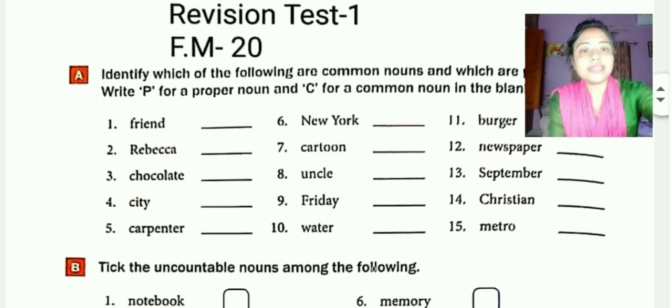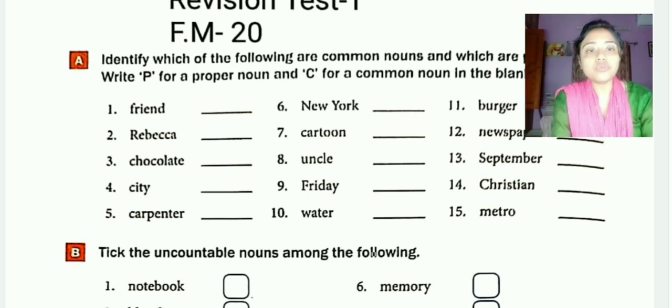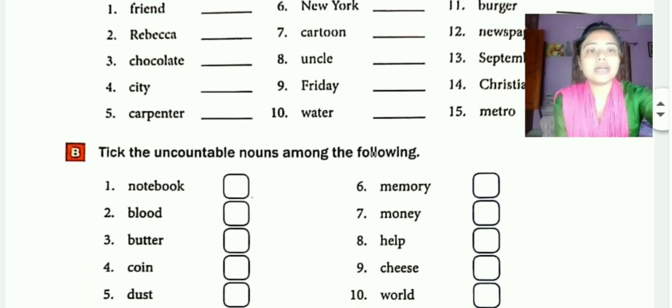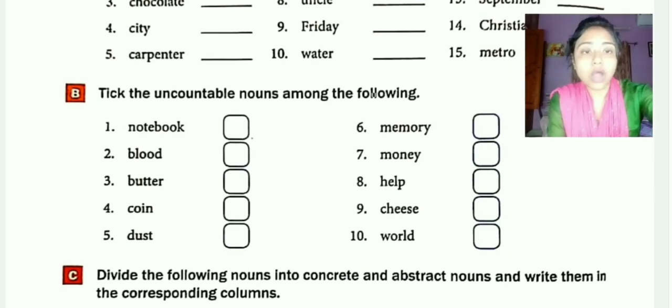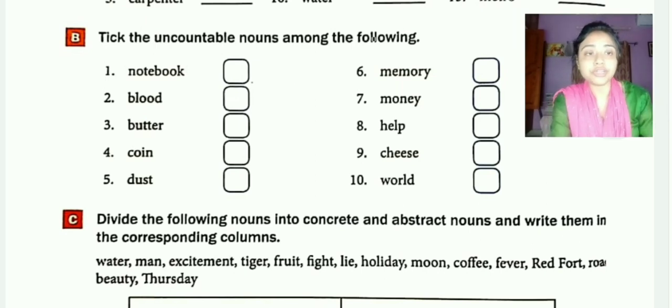Then comes another one, that is tick the uncountable nouns among the following. So you will only tick the uncountable nouns. So here you cannot tick on the question paper since you will be downloading that. If you will not get it printed, then you can write uncountable and then make a column, and in that column you will write the uncountable nouns. Okay, here how many questions are given? 10.